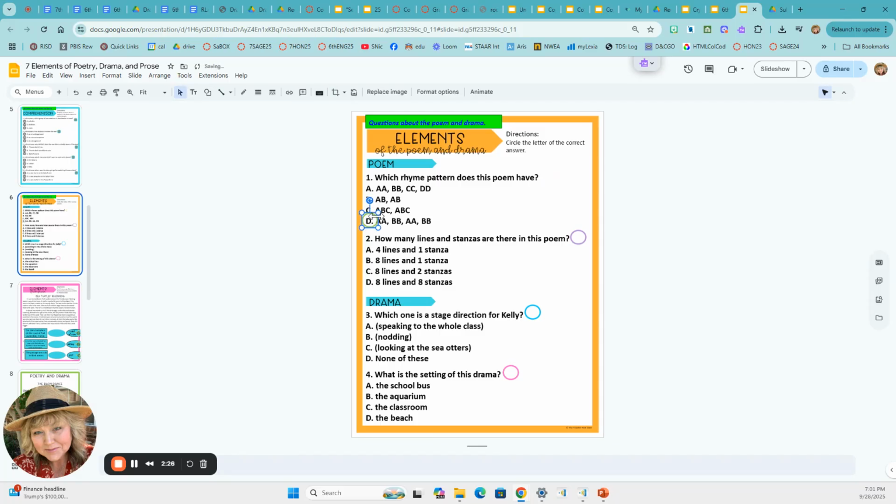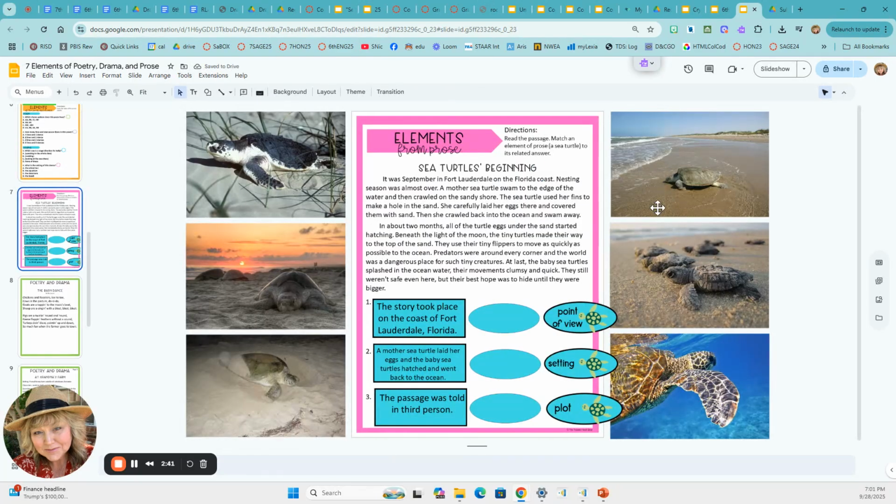So you'll drag the circle to the correct answer. And finish reading the rest of the lines. This one is about the drama. On this one, there is a prose called Sea Turtles Beginning. And then you are going to read the passage, match an element of prose to its related answer. So it says, the story took place on the coast of Fort Lauderdale. Of course, that's the setting.